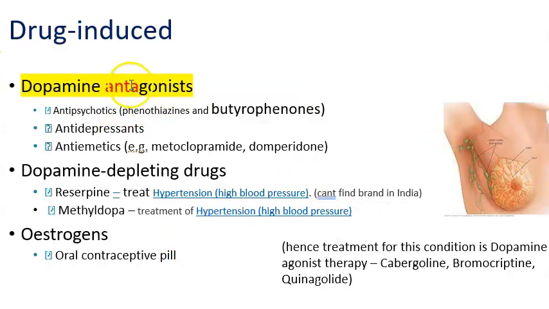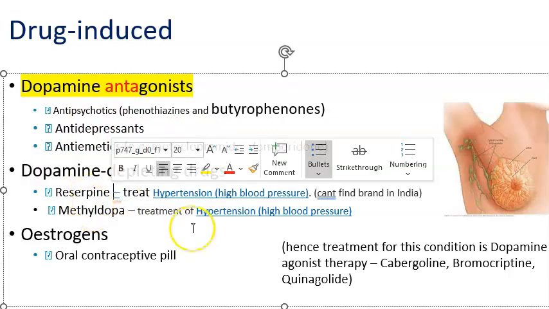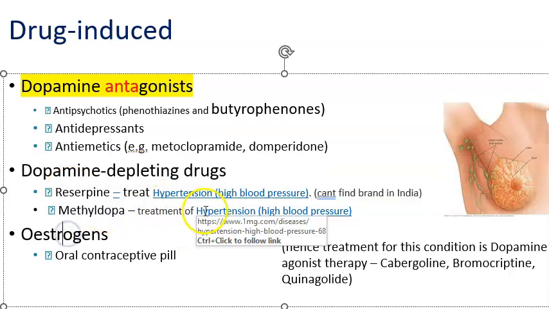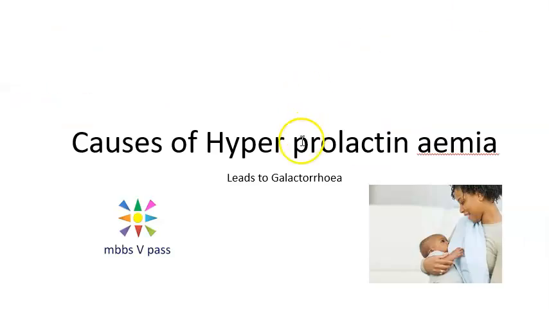Drug induced dopamine antagonist, somebody who doesn't allow dopamine to work again. So that is antipsychotics like phenothiazines, butyrophenones, antidepressants, antiemetics like metoclopramide and domperidone, dopamine depleting drugs like reserpine, methyl dopa, which are used to treat high blood pressure. Okay, dopamine depleting, dopamine antagonist, focus people, estrogens like oral contraceptive pills, obviously estrogen being more. Okay, so that's all that you learned in this video for hyperprolactinemia, what the causes are.